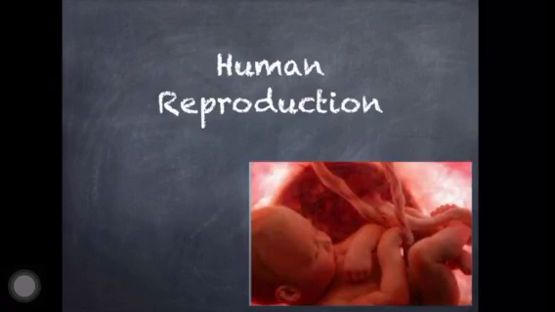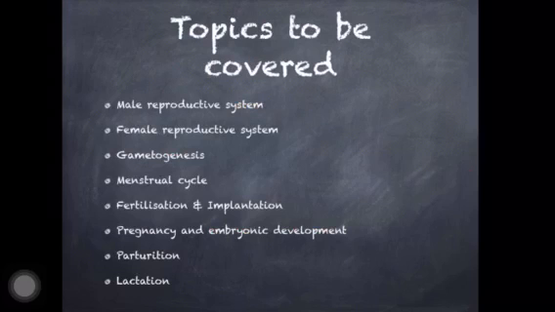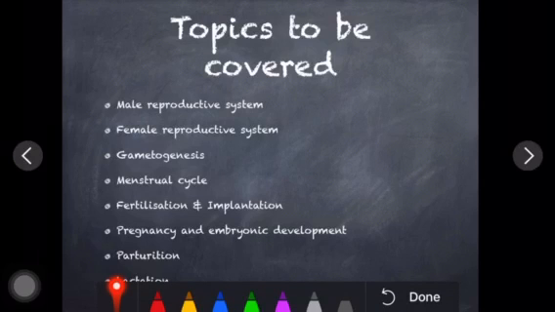So let us start with the new chapter, Human Reproduction. This is the third chapter of your NCERT book of class 12th. You people have little idea about the definition of reproduction, but in this chapter we'll focus on the male and female reproductive system. The topics which we will cover are the male reproductive system, the female reproductive system, then gametogenesis, which we discussed in the previous chapter, where the formation of male gametes and female gametes takes place.